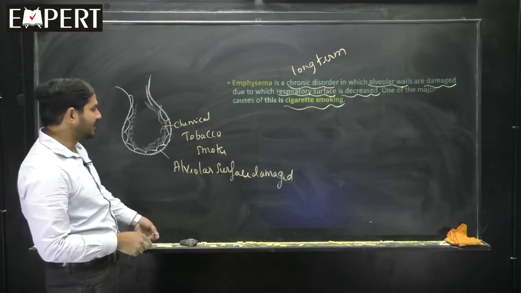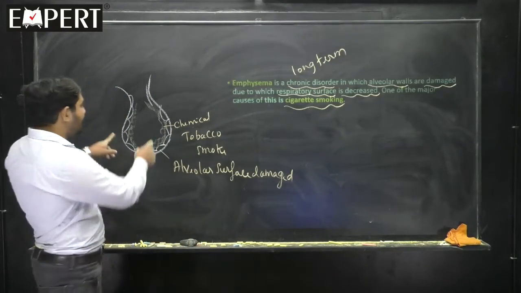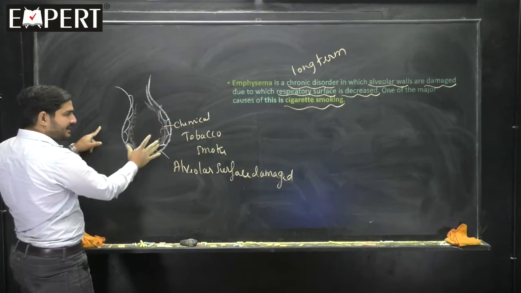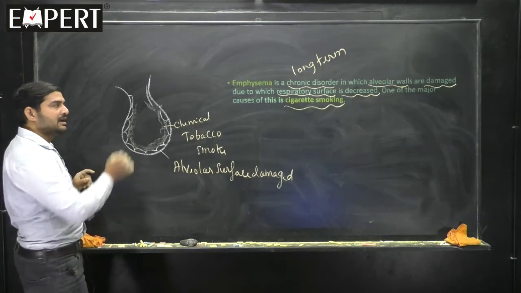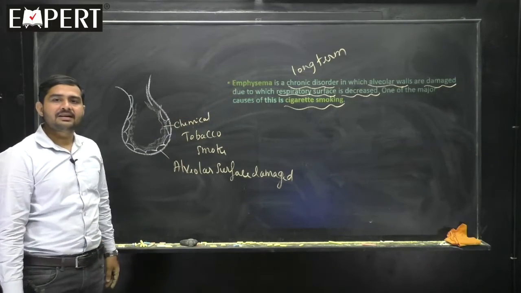Is the matter very clear for you? Emphysema is a long-term disorder where the alveolar wall gets damaged. Because of that, the respiratory surface gets decreased and exchange becomes difficult. The reason is cigarette smoking. Very important one, emphysema.